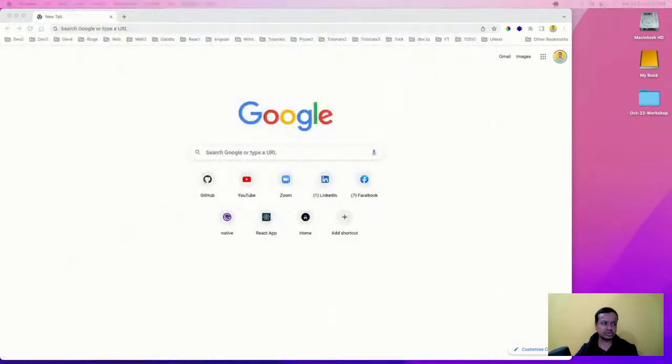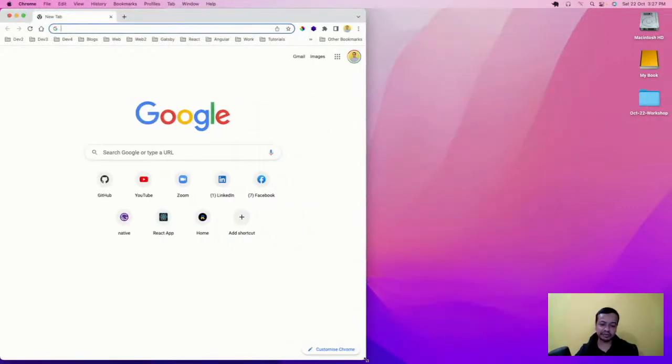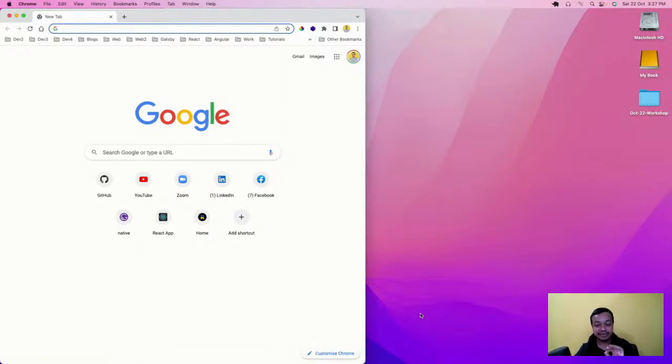Okay, so now we are going to start with HTML. HTML stands for hypertext markup language. And if you're from a non-IT background, don't worry, we are going to start with the exact beginning.